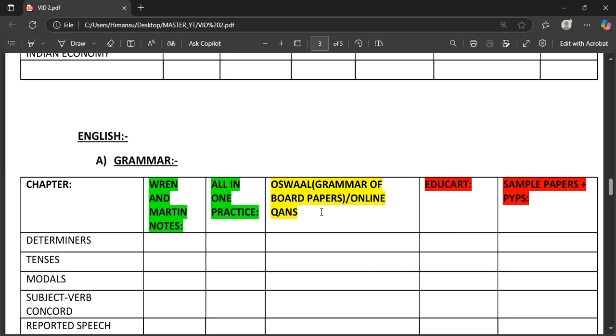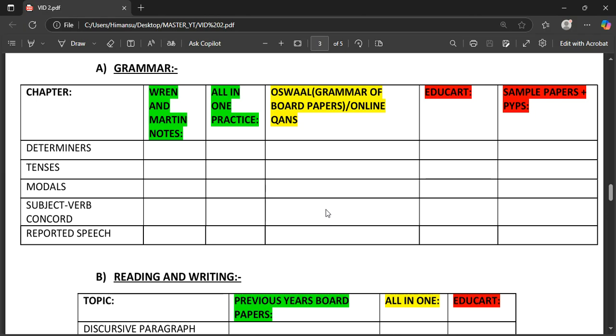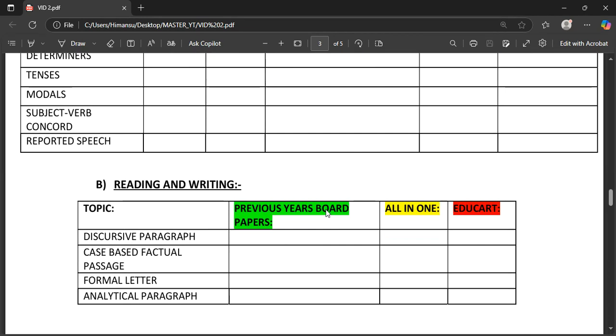all of those subjects. Sample papers and previous year papers, you're going to see the grammar questions first. So grammar is actually not a bit hard, but if you don't understand every rule properly, let me tell you what basically happens in grammar: if you try to use your common sense, if you try to use what sounds good, it won't help in grade 10th grammar. Reading and writing, previous year board papers obviously, and a lot of questions your class teachers might be giving you. Those questions you are going to practice.